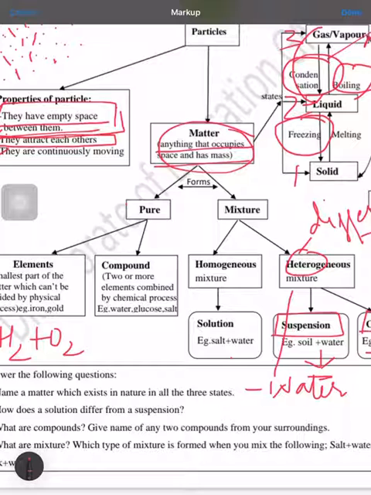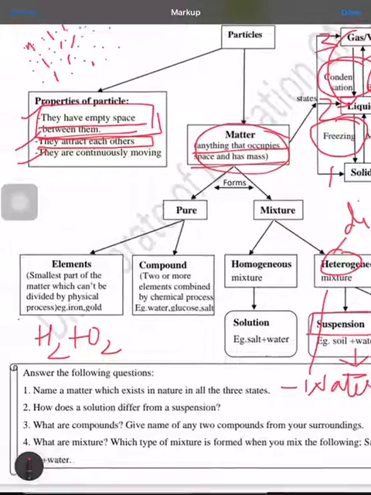When we talk on the basis of transparency, in case of solution it is transparent, it does not scatter the light which is passed through it. In case of suspension, it scatters the light which is passed through it. On the basis of filtration, we cannot filter the solution with the help of filter paper. In the suspension, we can filter out the contents, and we can write the examples.